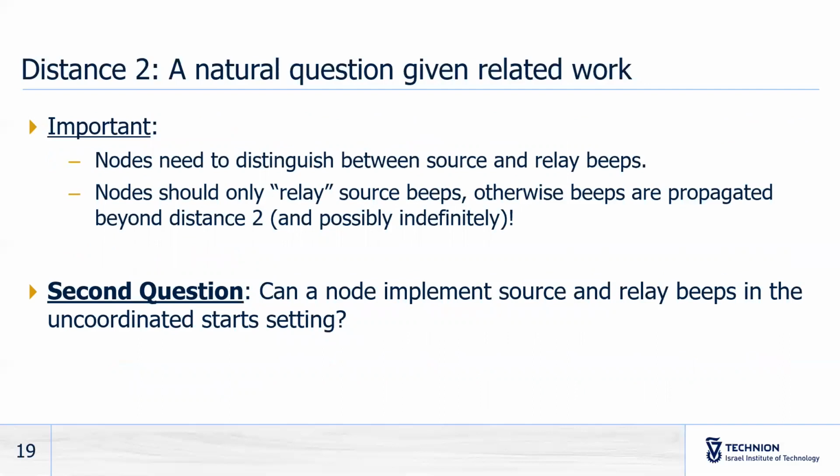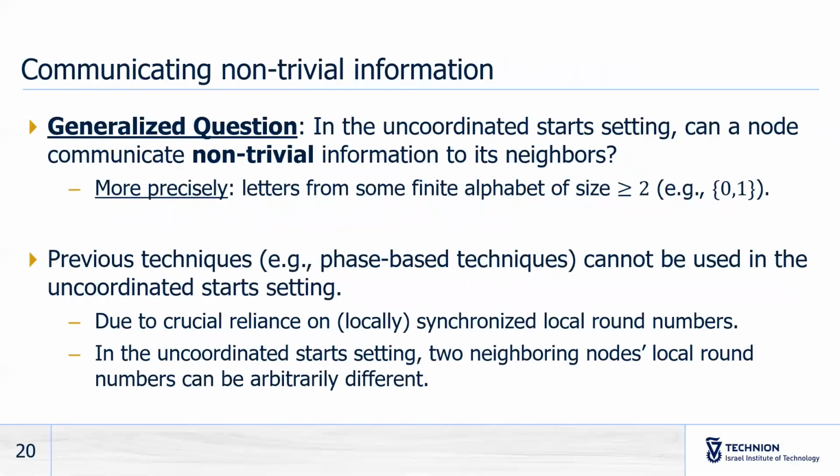For this two-hop beeping primitive to work, it is important that nodes distinguish between source and relay beeps. Otherwise, nodes could relay beeps indefinitely and thus propagate beeps beyond distance 2. So naturally, one can ask, can a node implement source and relay beeps in the uncoordinated task setting? More generally, one can ask, can a node communicate non-trivial information to its neighbors in this setting? By non-trivial information, we mean letters from some alphabet of size bigger than 2. For source and relay beeps, we're just asking for an alphabet of size 2.